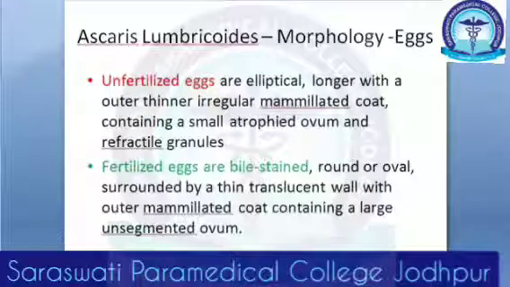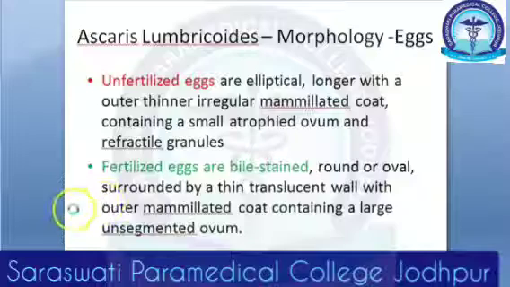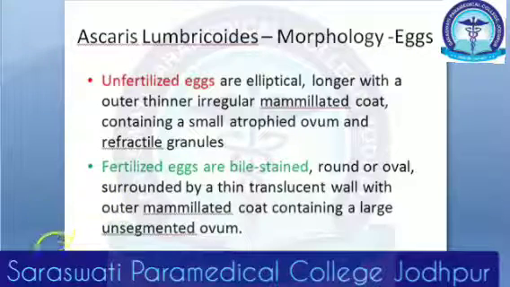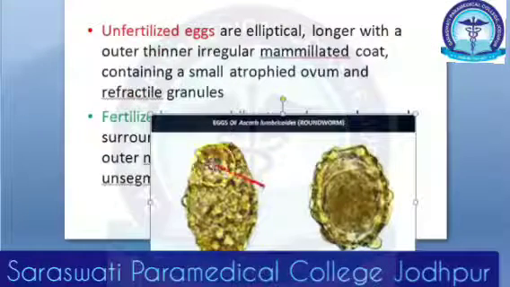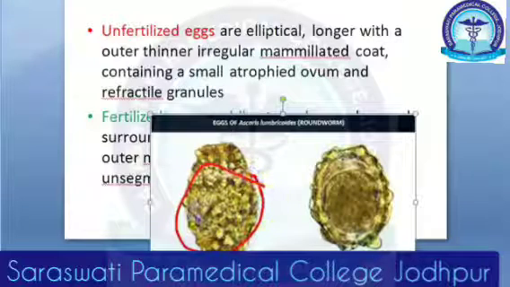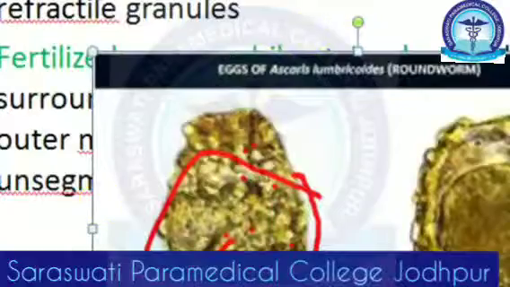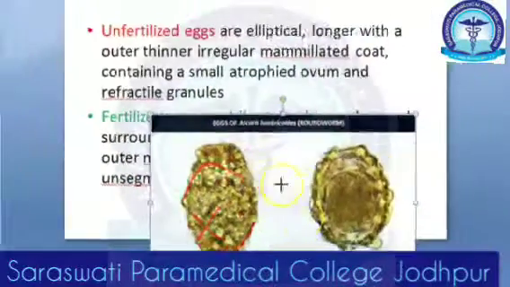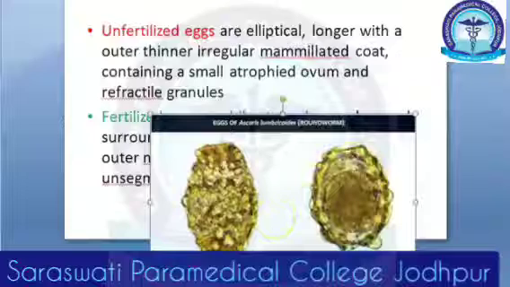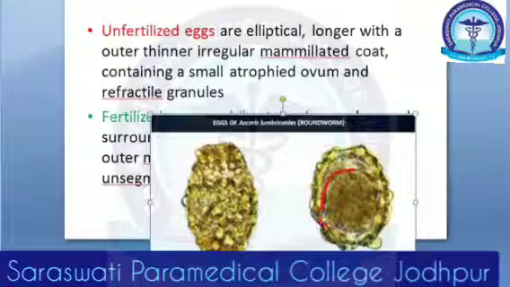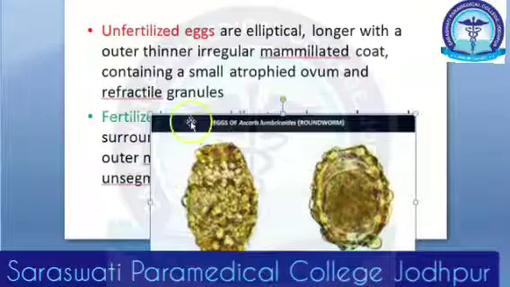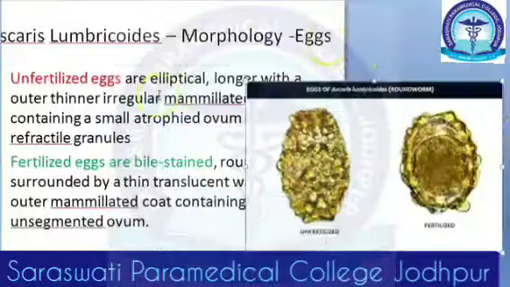Now this unfertilized egg, right, contains, where is the picture please? An atrophied ovum. It is unfertilized, so it contains an atrophied ovum and refractile granules. See, it is granule, granule, granule. You cannot see anything solid in this, right? All granules only. Now look at this one, the fertilized one. In the fertilized one, you can see that centrally there is something very conspicuous. Can you see here? Something very conspicuous here, not granules actually. So the fertilized egg, let's read about it here.